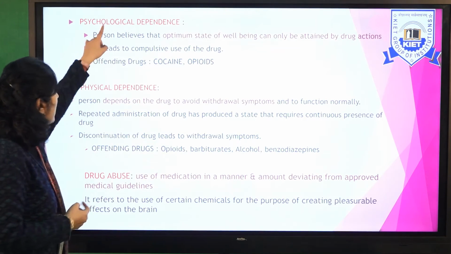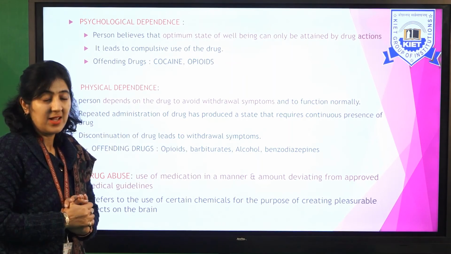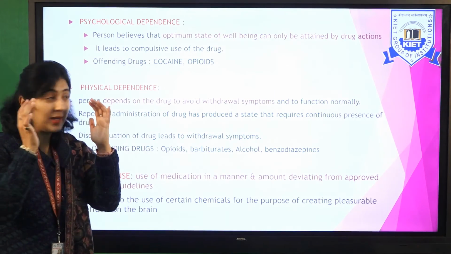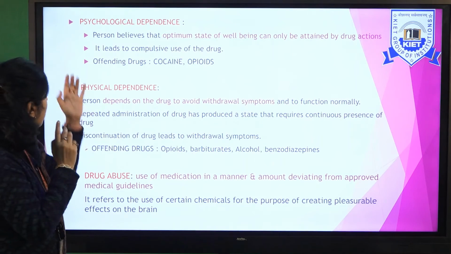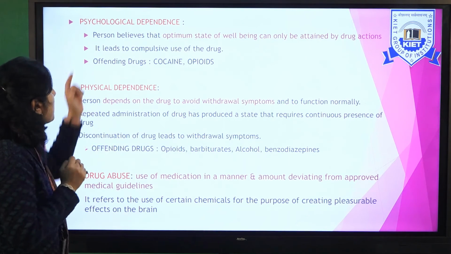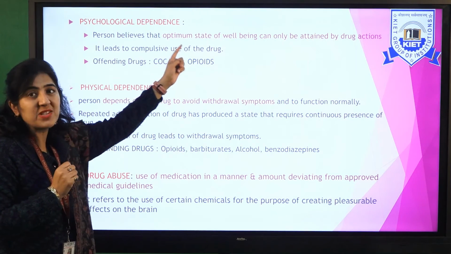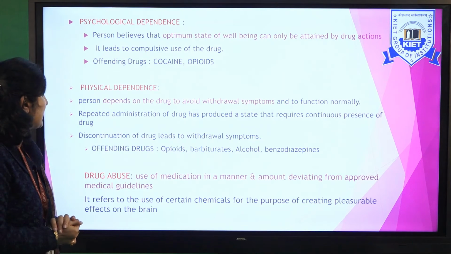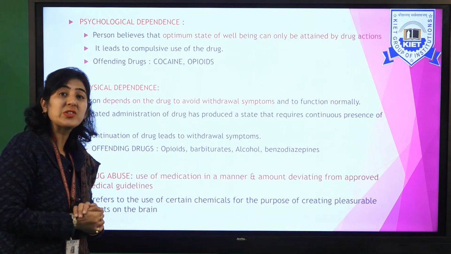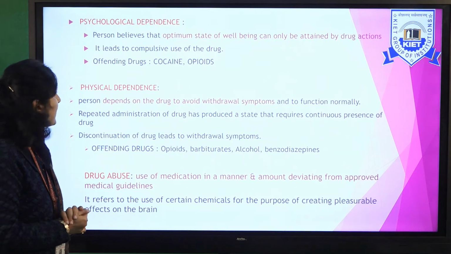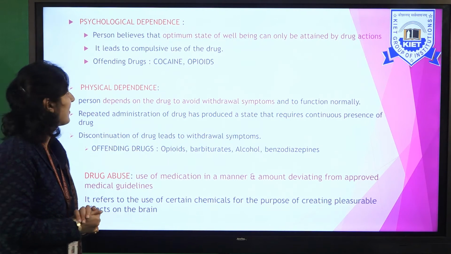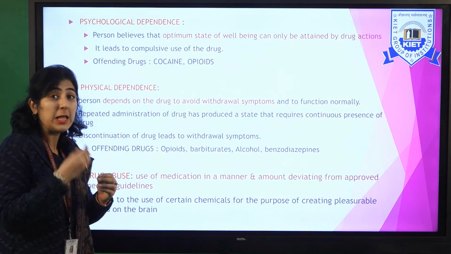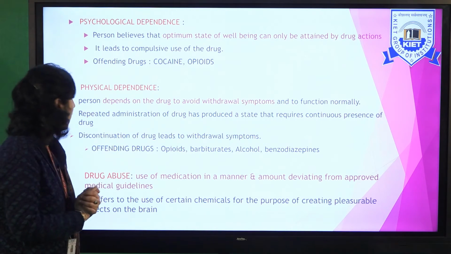So basically, psychological dependence, what is it? Psychology is actually making you dependent on a drug. So a person believes that the optimum state of well-being can only be attained by drug actions. It leads to compulsive use of the drug. The offending drugs are cocaine, opioids. The person is taking cocaine, he becomes psychologically dependent.